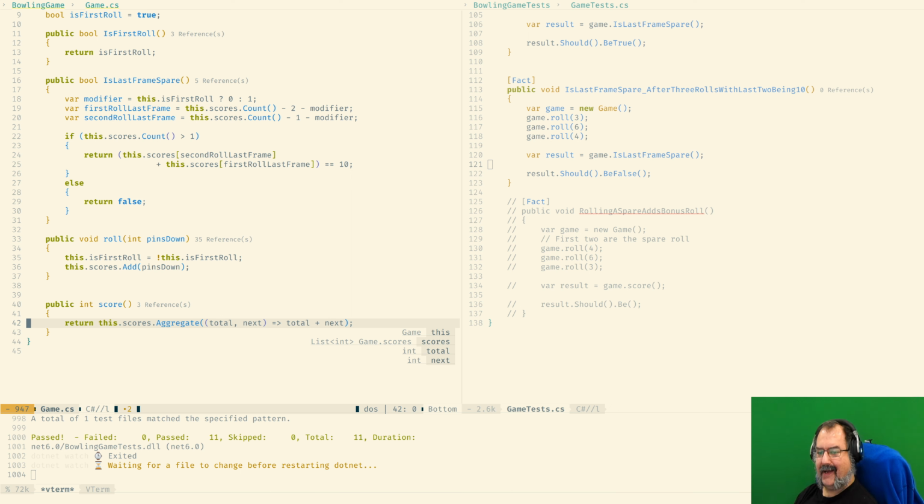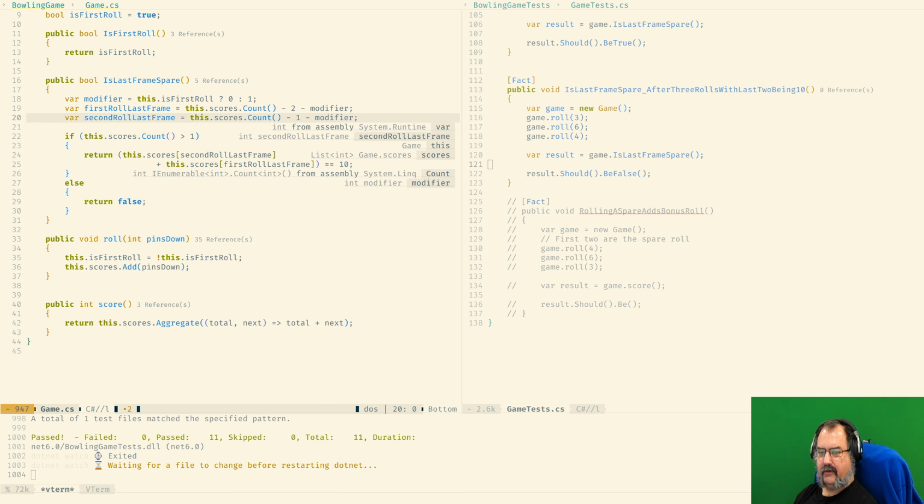So we can pass the information down into this whole aggregate stuff. I think probably for now it's going to be the easy solution.